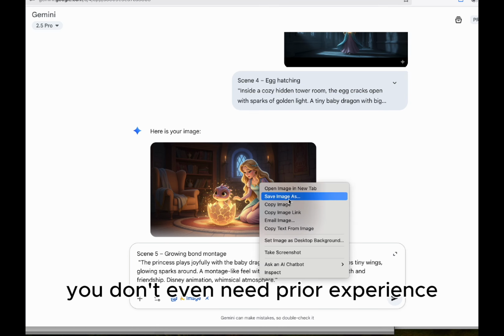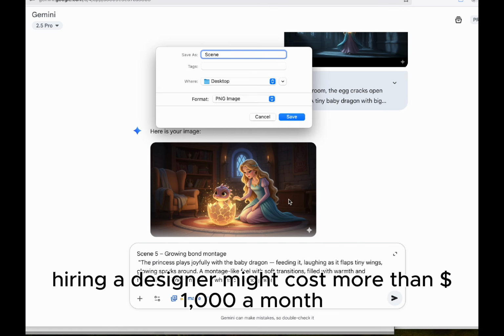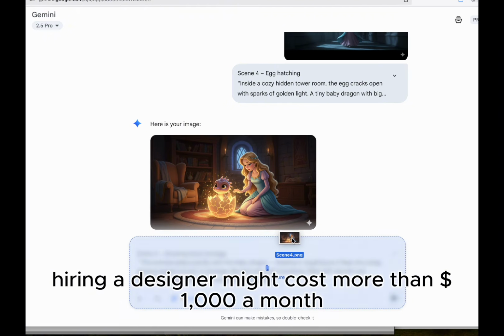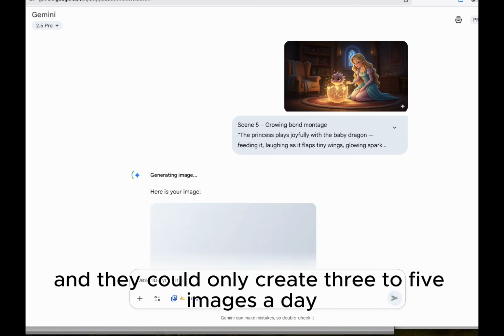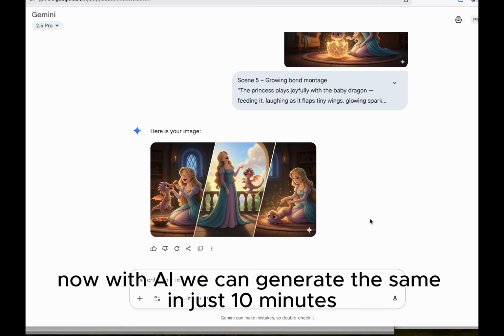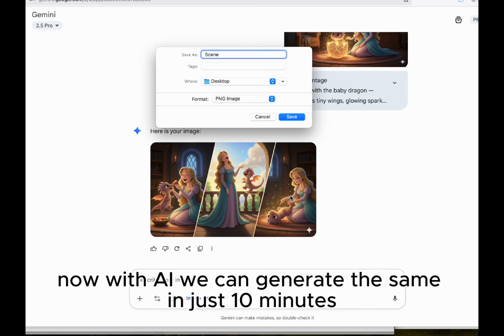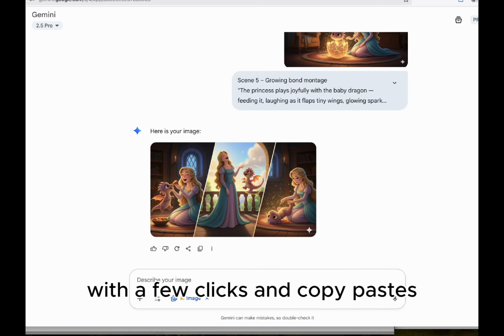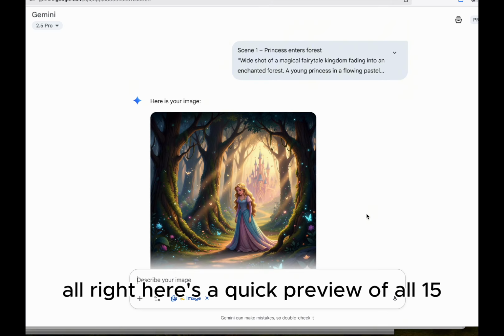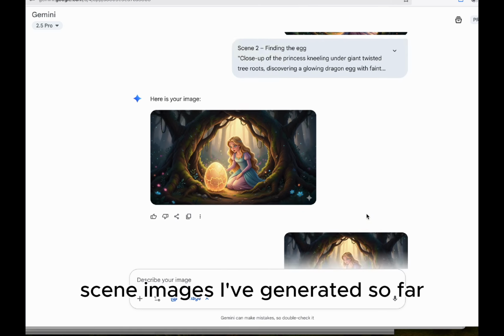You don't even need prior experience. In the past, hiring a designer might cost more than $1,000 a month, and they could only create 3 to 5 images a day. Now with AI, we can generate the same in just 10 minutes with a few clicks and copy pastes. All right, here's a quick preview of all 15 scene images I've generated so far.